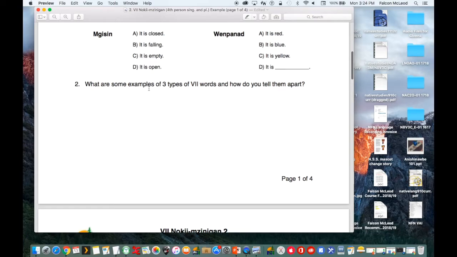So what are some examples of three types of VII words and how do you tell them apart? So this is where you look at the endings. That will tell them apart. And so you need to provide one example of each type of VII word. So you need to provide a VII word that ends in a vowel sound, a VII that ends in a D or T sound, and a VII that ends in an N sound.